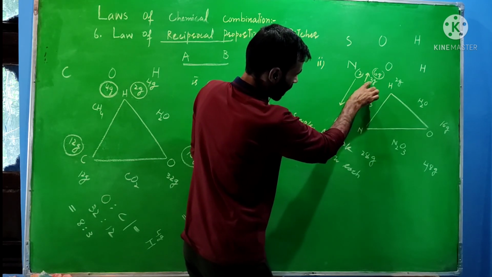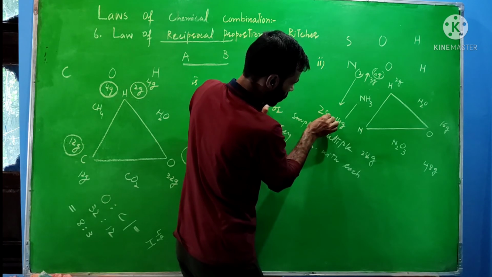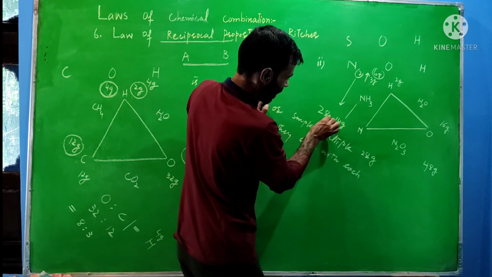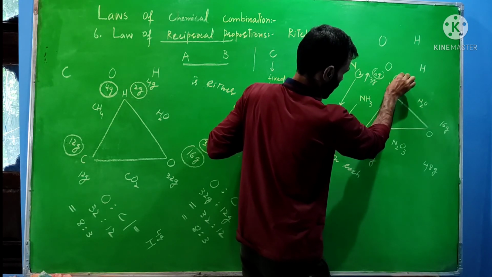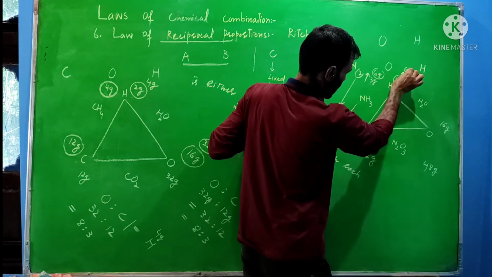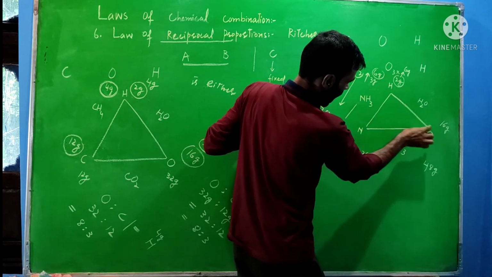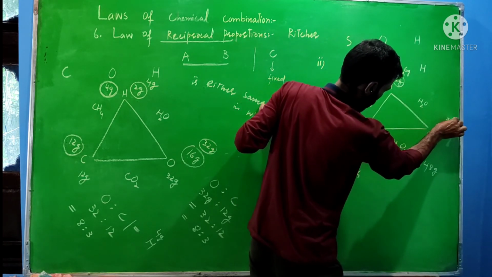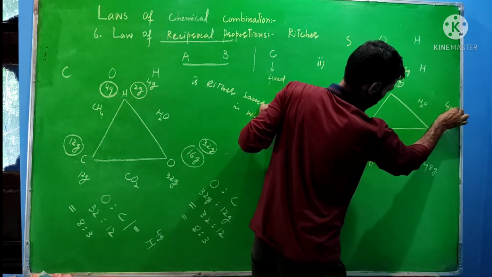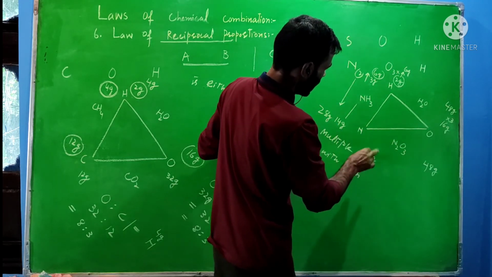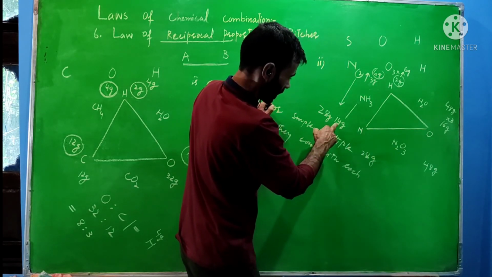So multiplying 3 by 2, that gives 14 into 2, that gives 28. Now in the same way, here I have taken 2 gram. Now equal to fixed as 6 gram, means I have multiplied it by 3. So I will multiply this one also by 3, that is equal to 48 gram. After that, this one, this and this, their ratio. First of all, we will take this ratio.